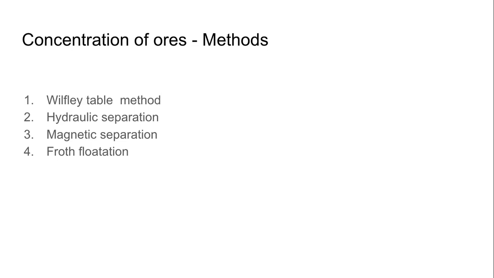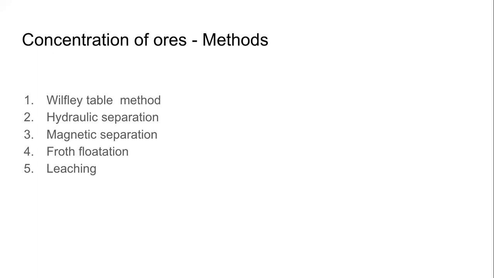And what's the last method that we studied for concentration of ore? Yes, it is leaching, and it is based on the solubility property of the gangue and ore. So ores may be soluble in one solvent, and gangue may be soluble in other solvents. So we use a solvent that will dissolve the ore.